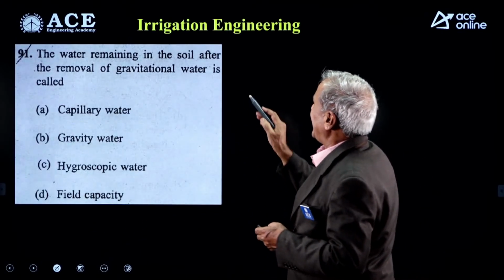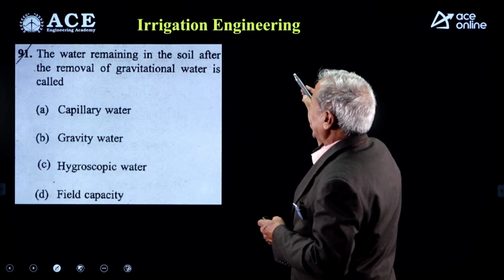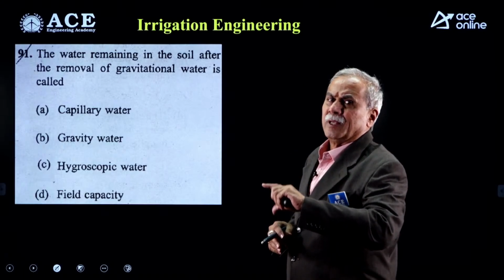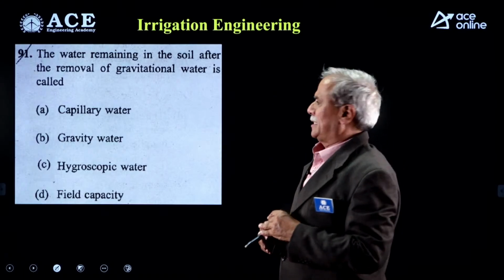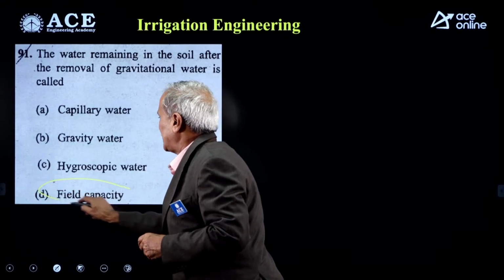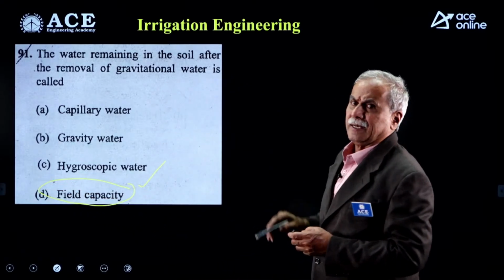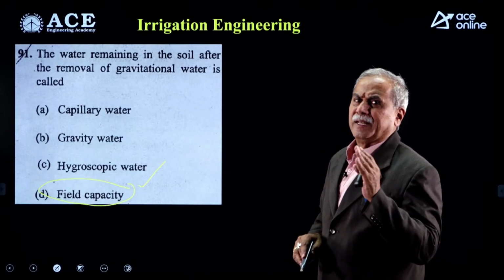The water remaining in the soil after the removal of the gravitational water is dash. Once the gravitational water is removed, you will get the status of the field capacity. So D is the right option for this question. From this question, 91 to 95 questions are from irrigation engineering.